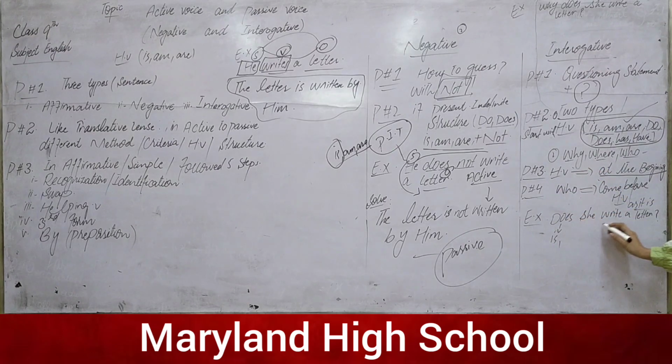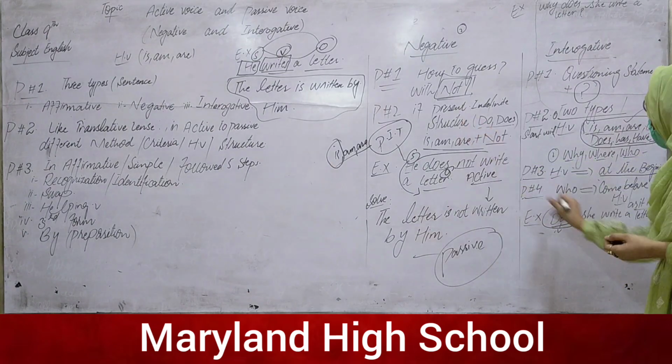Example: does she write a letter? At the end we have the question mark. Does and the question mark show that we are doing an interrogative statement, because in an interrogative statement does will come at the very beginning. How can we solve this statement? Firstly, the helping verb is, am, are; how many letters?